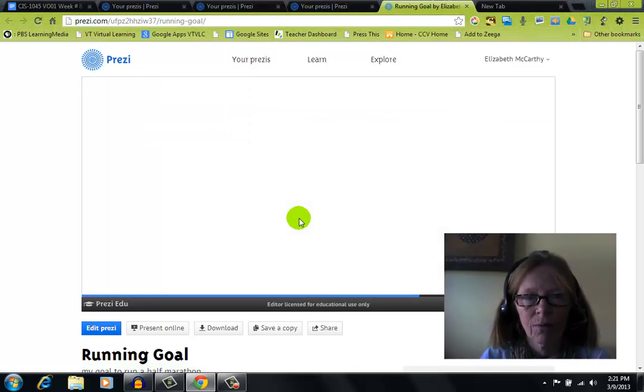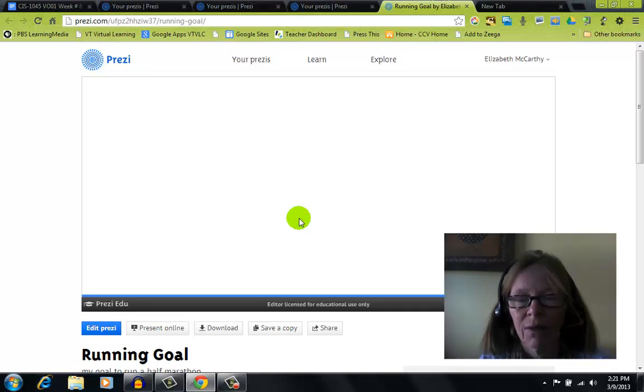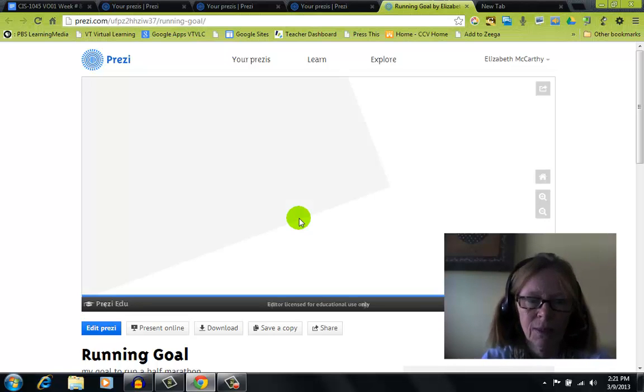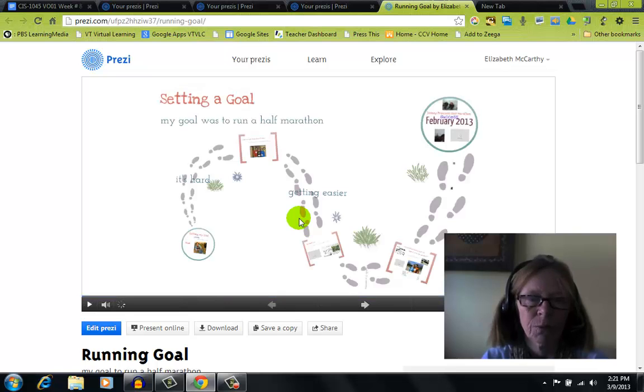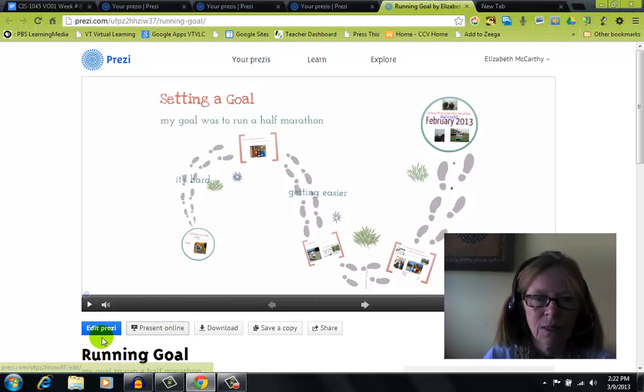But the example I'm using, I actually selected one of their pre-made themes. I thought, well, I'd like to show one on goal setting. So there was one that fit my topic, and it was about running, setting goals to run a half marathon. And let's see if this opens. There we are. So again, this is my Prezi.